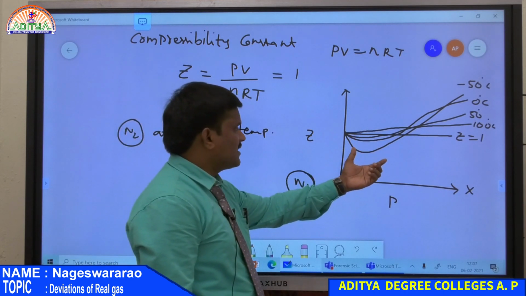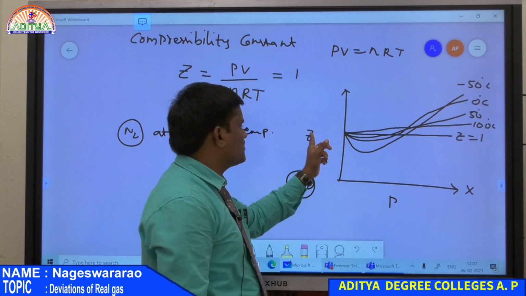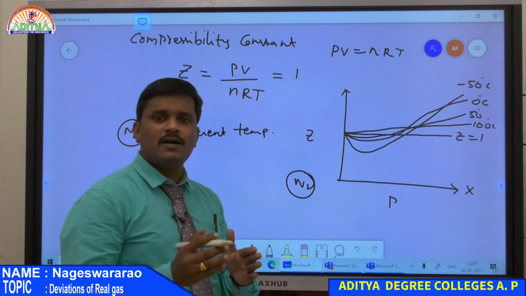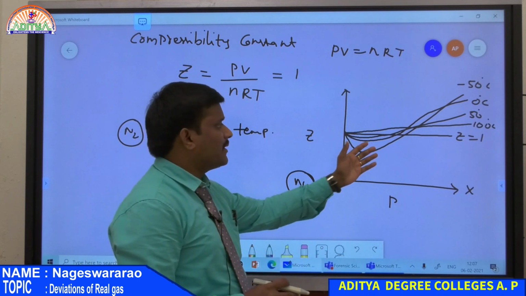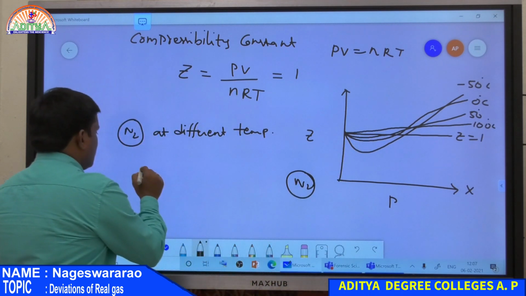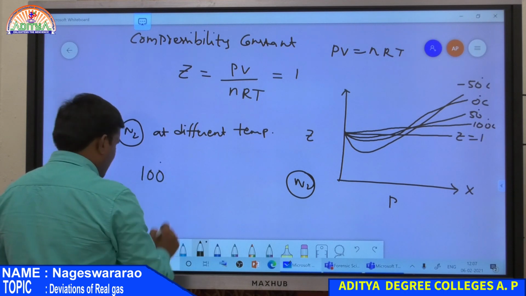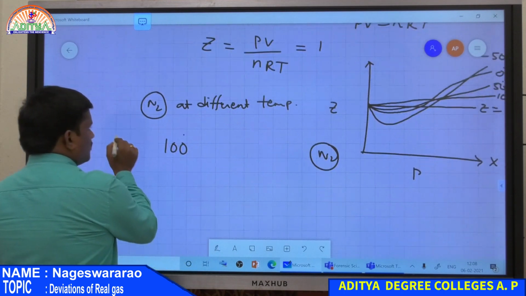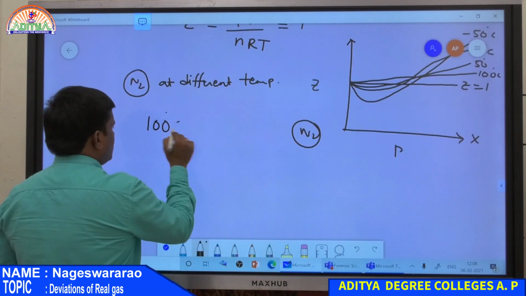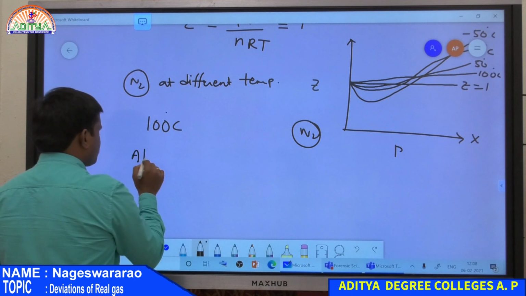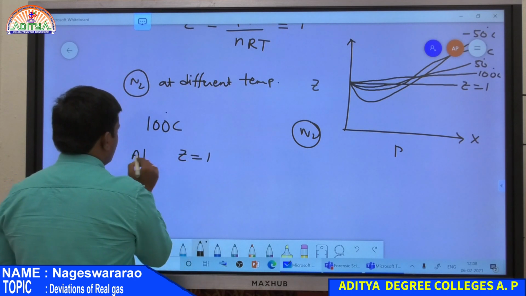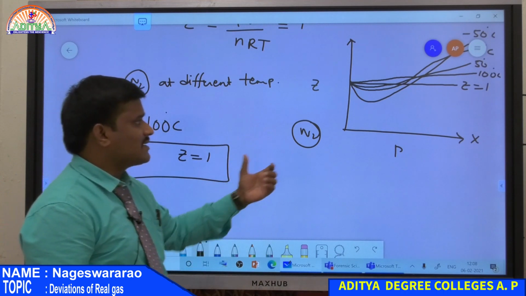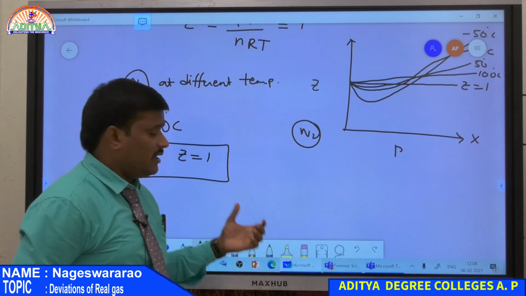At minus 50 degrees centigrade, there is a large deviation of the Z value compared to 1. As the temperature increases, the Z value approaches 1. At a high temperature of 100 degrees centigrade, the value of Z is almost equal to 1. So for nitrogen gas at 100 degrees centigrade, the compressibility is equal to 1.